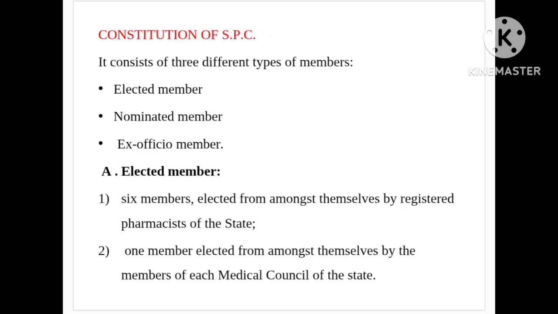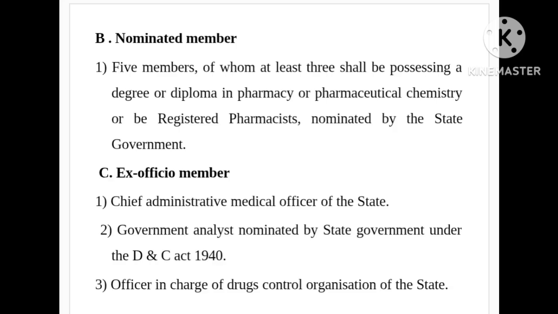Constitution of SPC. It consists of three different types of members: elected member, nominated member, ex officio member. A. Elected member. 1. 6 members, elected from amongst themselves by registered pharmacists of the state. 2. 1 member elected from amongst themselves by the members of each medical council of the state. B. Nominated member. 1. 5 members, of whom at least 3 shall be possessing a degree or diploma in pharmacy or pharmaceutical chemistry or be registered pharmacists, nominated by the state government.